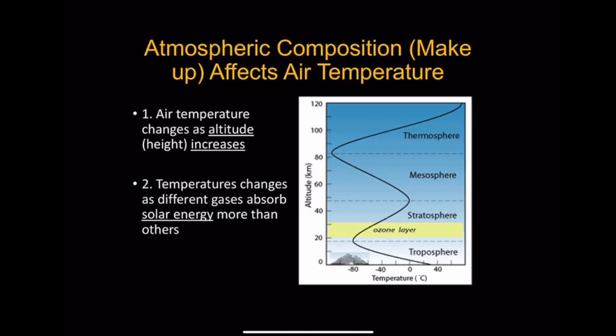We live in the troposphere. As the altitude increases, the temperature decreases. However, due to the different gases within the stratosphere, as the altitude increases, the temperature increases. Once you're in the mesosphere, as altitude increases, temperature decreases. In the thermosphere, as altitude increases, so does the temperature.